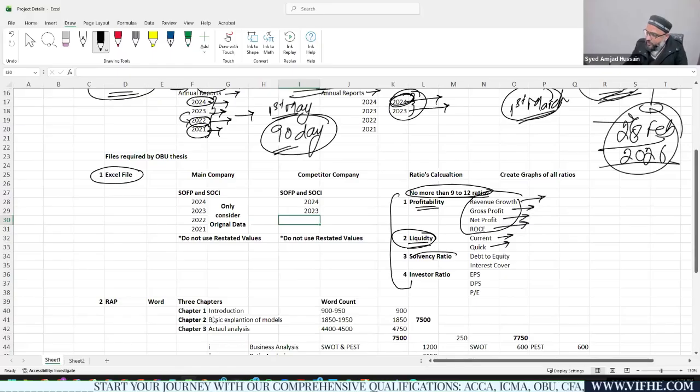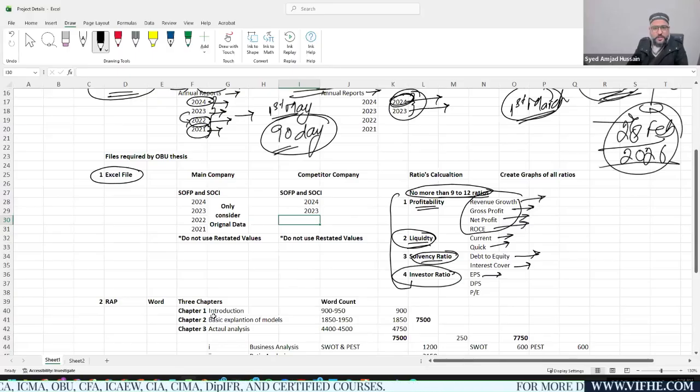Then solvency ratios: debt to equity ratio, debt to total assets ratio, and a lot of other ratios that you can use in this solvency section. Then you have investor ratios, that includes EPS, DPS, price earning ratio, or any other ratio that is related to the investor's perspective, right? So you can select a minimum of 9 ratios and a maximum of 12 ratios, because